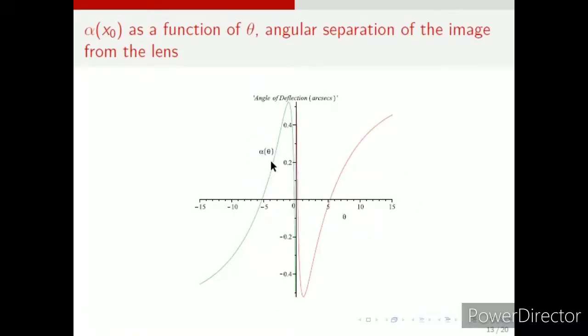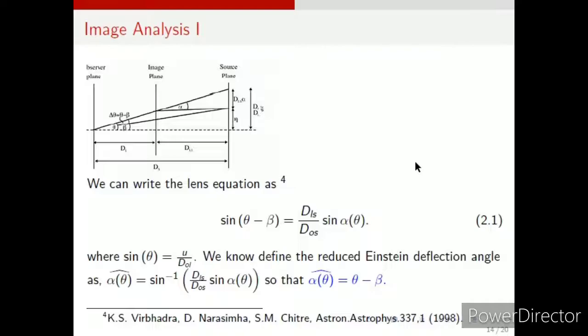This is the angle of deflection when we try to find it as a function of theta. Theta is the angular separation of the image from the lens. Okay, so in terms of angular separation, when we try to plot it, these two branches we are getting, these two continuous curves on both sides of the y-axis, are actually representing the image positions on both sides of the reference axis. Okay, so this is the curve that we have got in terms of angular separation. Now we come to the image analysis part of the paper.